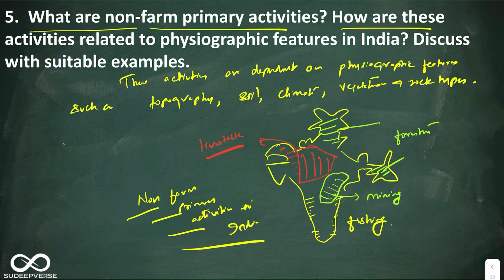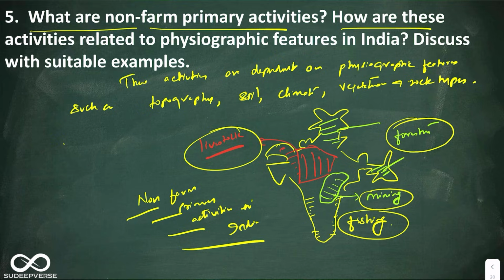Look how good this value addition is. This is how, whenever they ask you about any phenomena, you have to always show the spatial distribution of that phenomena. Now you can take forestry individually and talk about the physiographic linkages to it. Then you take fishing, mining, livestock, each with physiographic linkages. Your answer is done. So let us go to that.